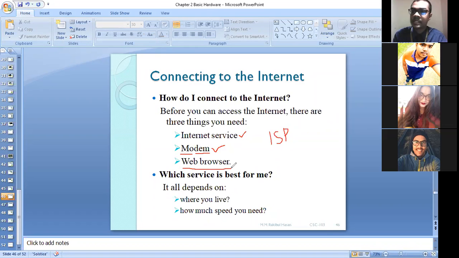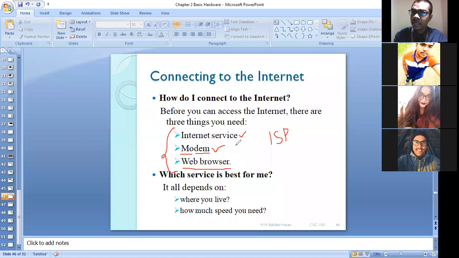If you want to access any content from the World Wide Web, at that time you need a web browser. You guys already have an idea about the web browser. A web browser is nothing but a software. Through this software we can access any information or content from the World Wide Web. So remember, if you want to get an internet connection, you need these 3 things.